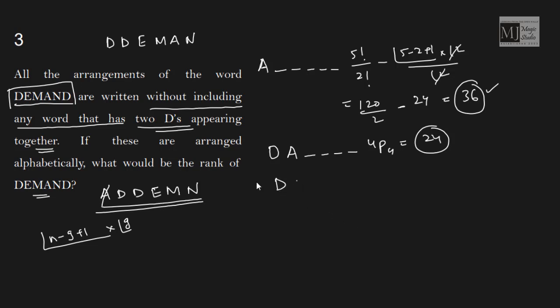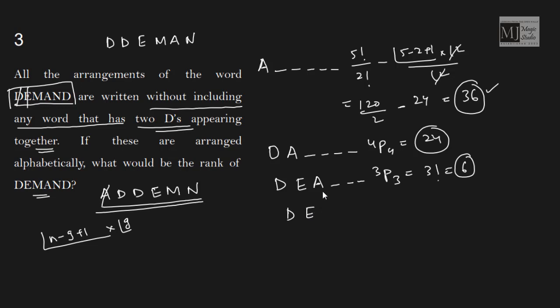Done. Then next would be DE, and after E again we will have an A, but we want DEM, so we would be working with this till we reach DEM. So how many words would be starting with DEA? We are left with DMN, which can be arranged in 3P3, that is factorial 3, 6 ways.